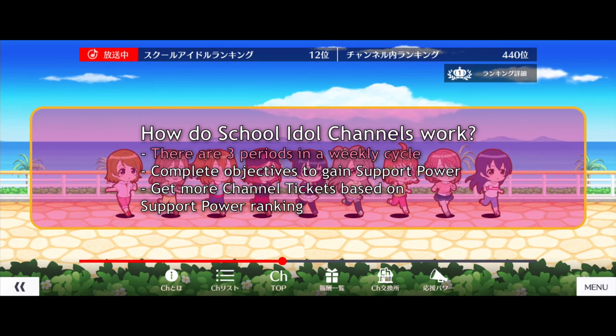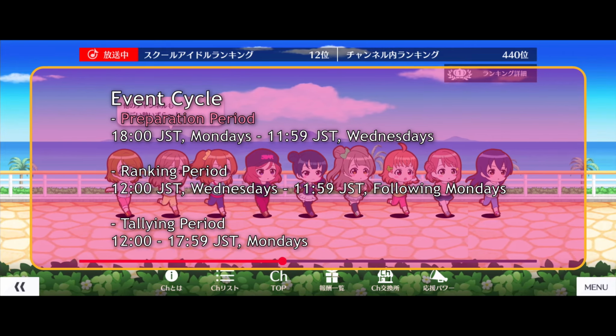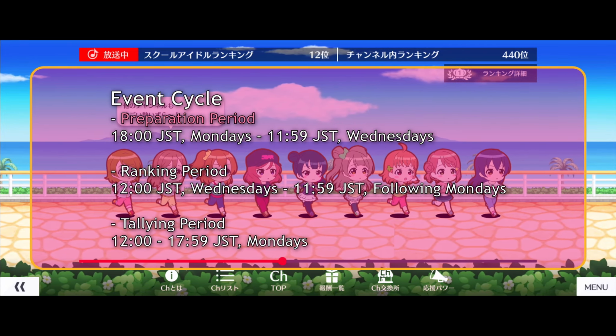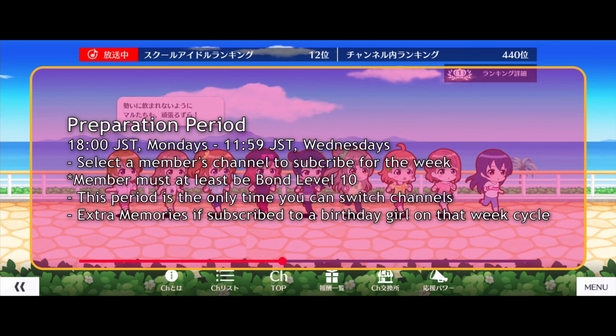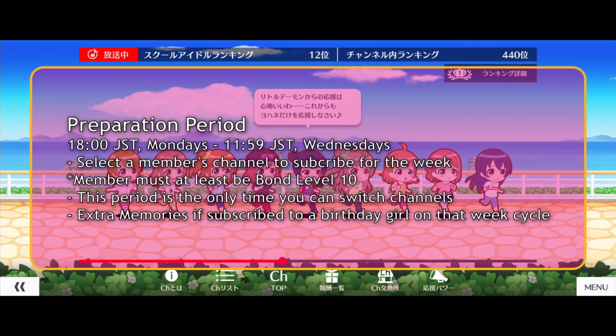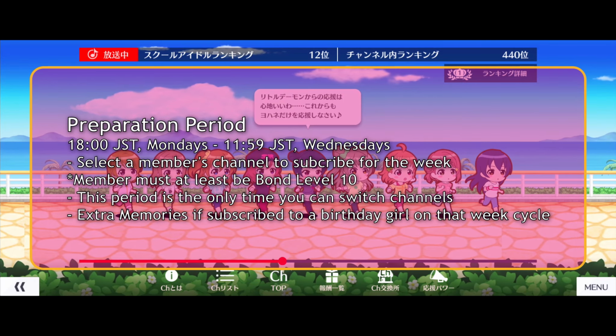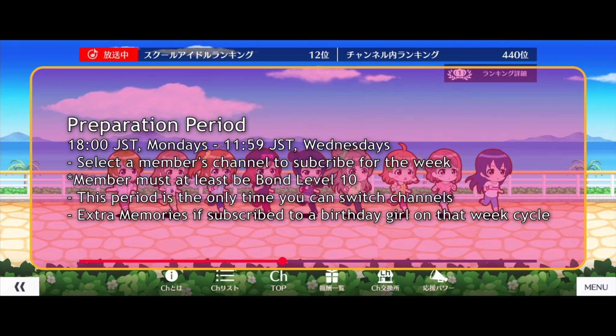There are 3 periods we need to know first for every event cycle. The preparation period is between 18:00 GST Mondays and 11:59 GST Wednesdays. This is where you can select the channel you subscribe to. Note that the target member must be at least bond level 10 before you can select that member's channel. Also, you're only allowed to switch channels during this period.